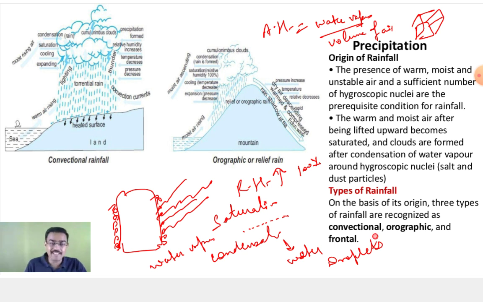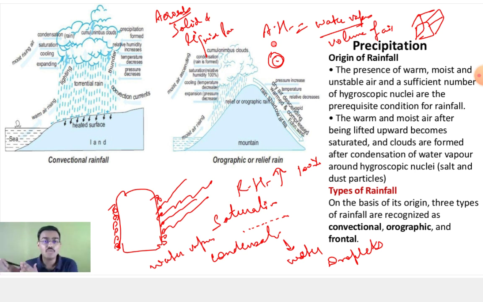Exactly this is what happens when warm air is rising. When the warm air is rising, the temperature is decreasing, so the water vapor will start converting into water droplets. Where do these droplets start forming? Do you remember what we discussed in the atmosphere, the blanket of gases and solid and liquid particles? That is what we call aerosols. Around these solid and liquid particles, the water vapor will start accumulating, and as it goes upwards it cools down and converts into water droplets.